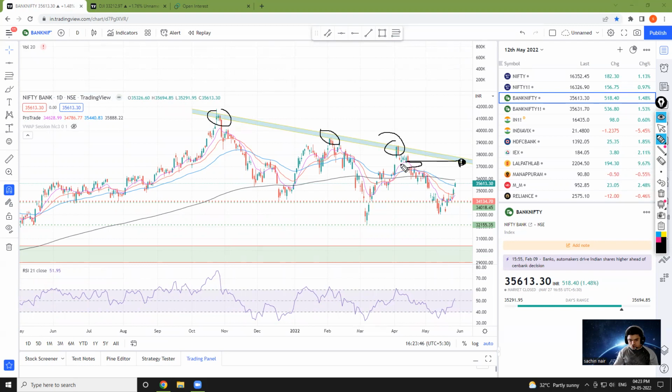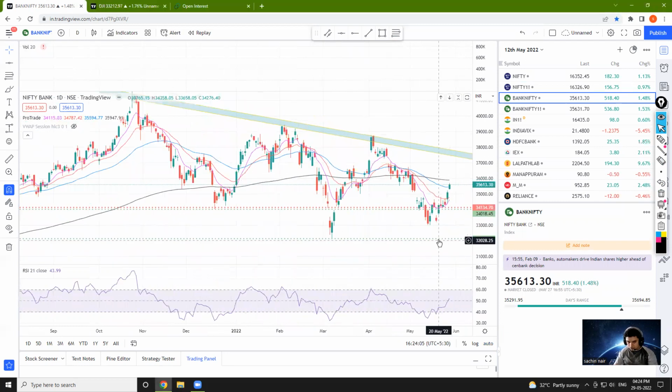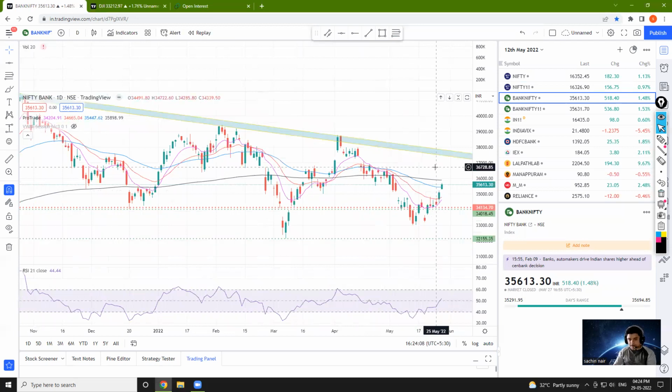So this zone, Bank Nifty around 37,000, Bank Nifty can try and attempt if it continues to outperform Nifty. I believe somewhere down the line, Nifty can show some kind of strength and outperform Bank Nifty. Then Bank Nifty will go into a consolidation move. Right, guys?